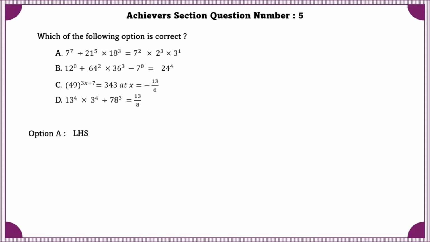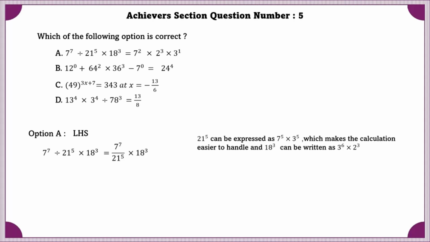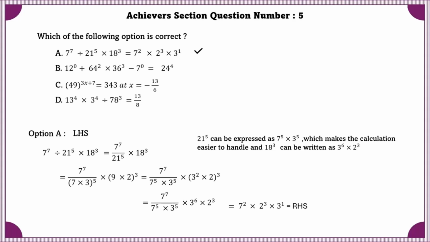Option A. First, let us take the LHS. If we simplify the LHS, 21 to the power 5 can be expressed as 7 to the power 5 into 3 to the power 5, which makes the calculation easier to handle, and 18 to the power 3 can be written as 3 to the power 6 into 2 to the power 3. So, simplifying this equation, we will see that the LHS is equal to the RHS.